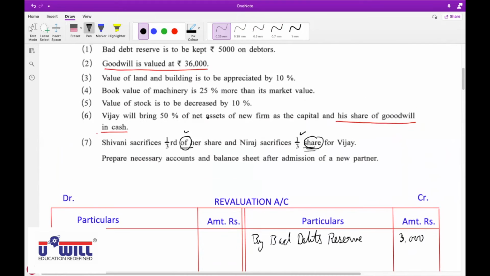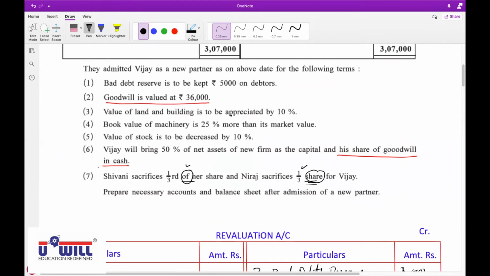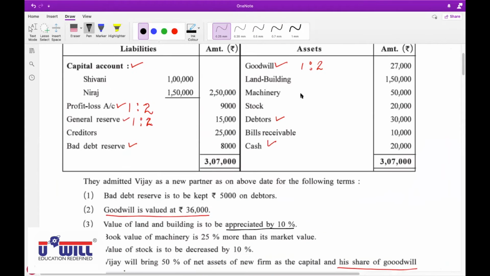Adjustment number 3. Value of land and building is to be appreciated by 10%. Nitali, land and building is to be appreciated by 10%.